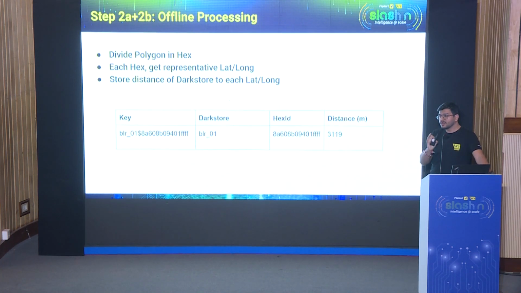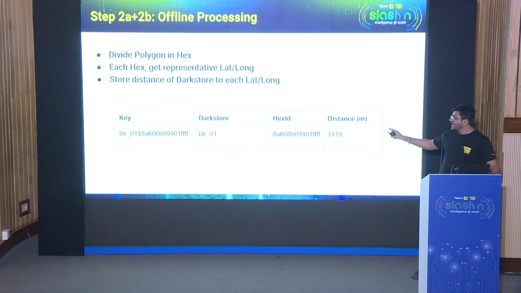For our use case, on an average, a polygon is divided into roughly about 2000 odd hexagons. So we offline compute this distance from a dark store lat long to all the representative lat longs, which are about 2000, and store it into our Aerospike store. So now whenever a request comes, this is an O(1) lookup to directly get the distance.